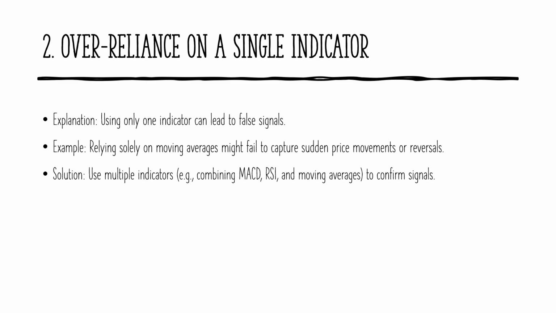Relying on a single indicator can be a major pitfall in technical analysis, as it may lead to misleading or false signals. For example, depending solely on moving averages might not capture sudden price reversals or sharp market moves. No single indicator provides a complete market picture, which is why traders should use a combination of tools for confirmation. By integrating indicators like MACD, RSI, and moving averages, traders can improve accuracy and reduce the risk of making poor decisions. A multi-indicator approach helps validate signals and enhances overall trading strategy.